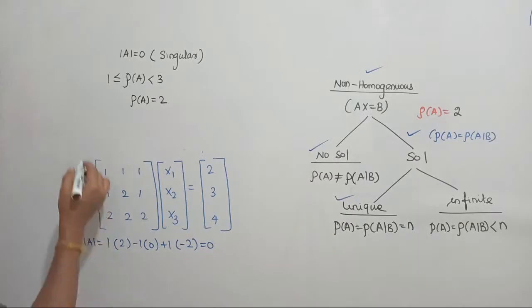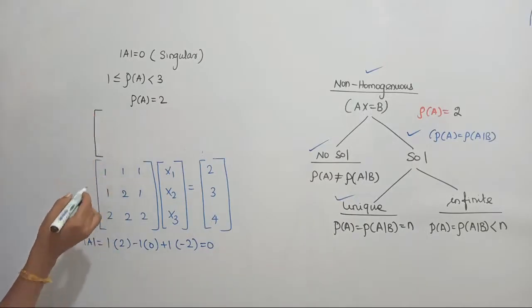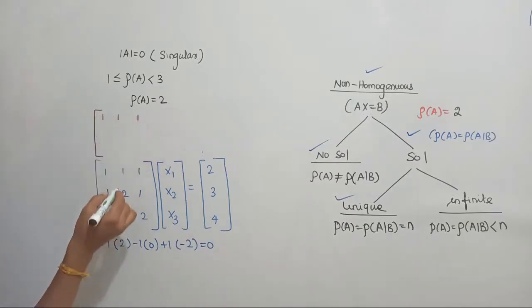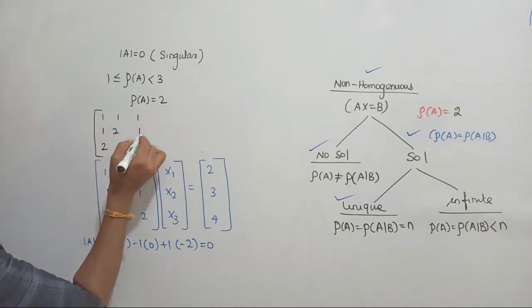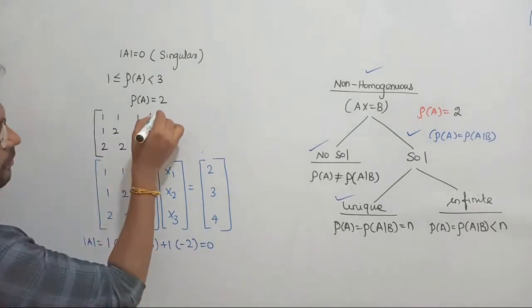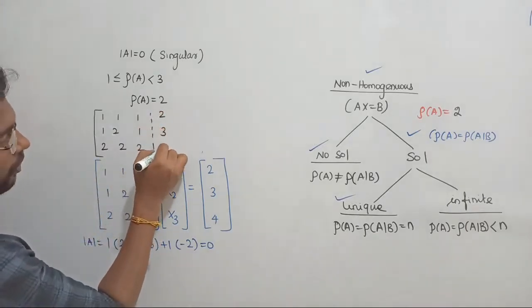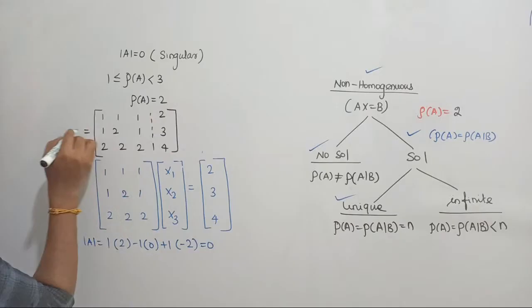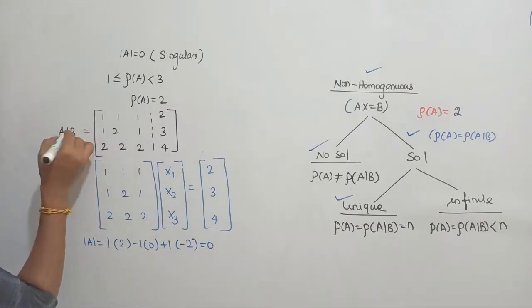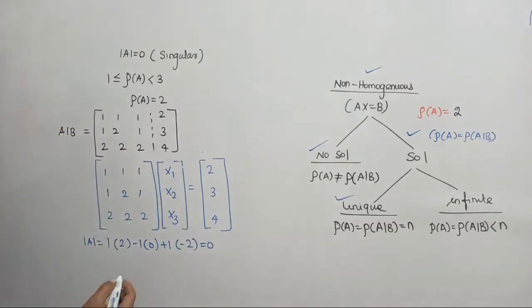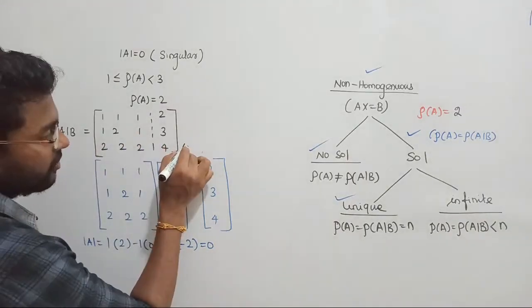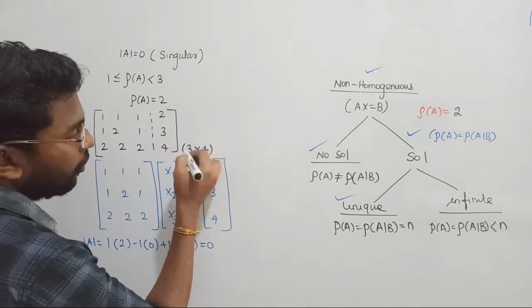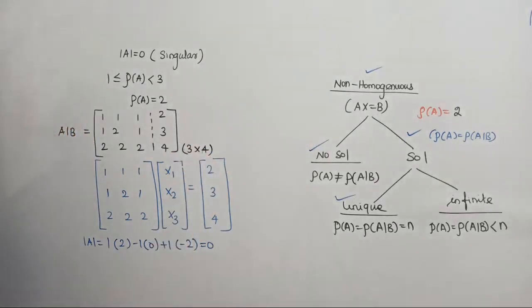Now we have to club A with B. Let me club A and B. So A is 1 1 1, and the next column is 1 2 1, and the third is 2 2 2, and when we are clubbing it with the matrix B, it is going to be 2 3 4. That is the augmented matrix AB. A is being augmented with B. We have clubbed them together, such that now it has become a non-square matrix. In a non-square matrix, how many rows are there? 3. How many columns are there? 4.